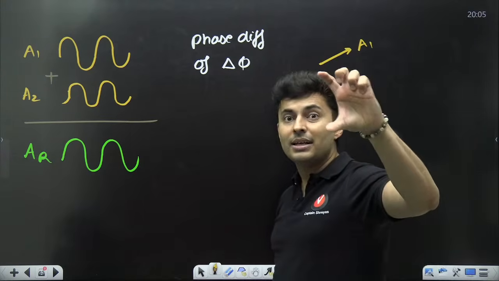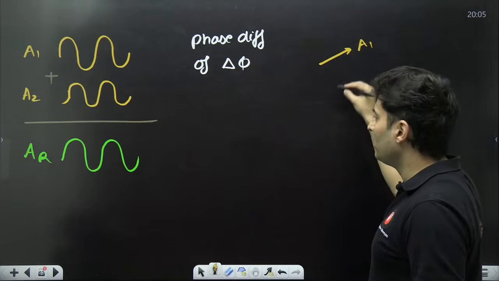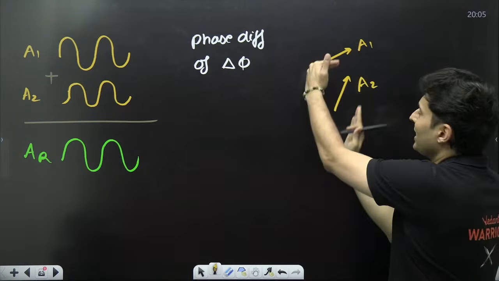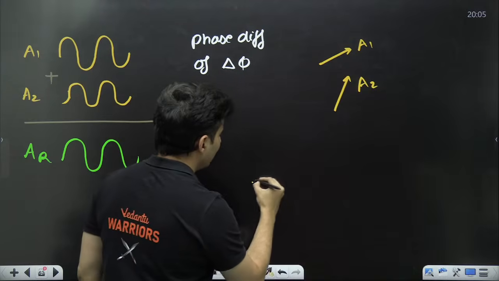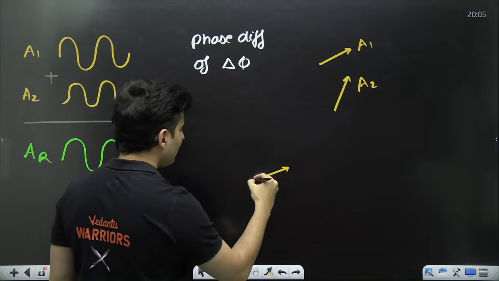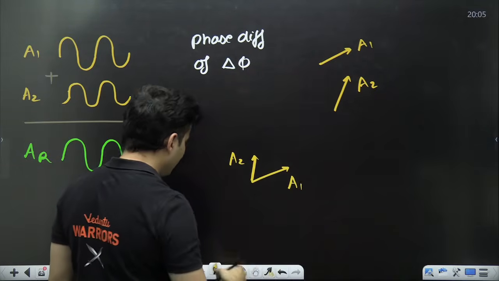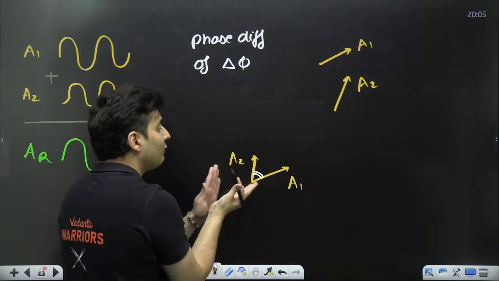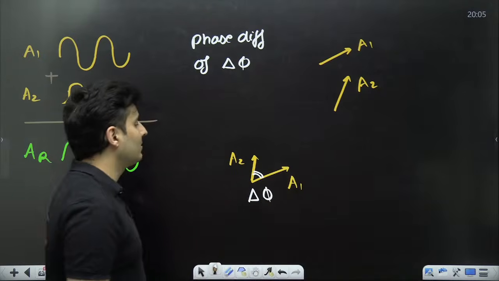The length should be equal to the amplitude. This guy you again show like this. This is amplitude A2. But you can see they are not in the same direction. There is a reason for that, because A1 and A2 have a phase difference between them. So their phasors, vectors, will have an angle difference between them.